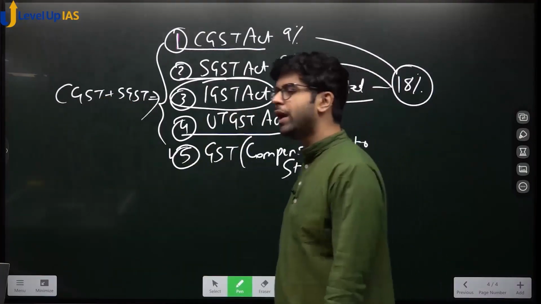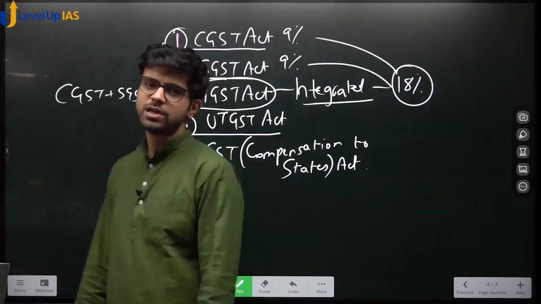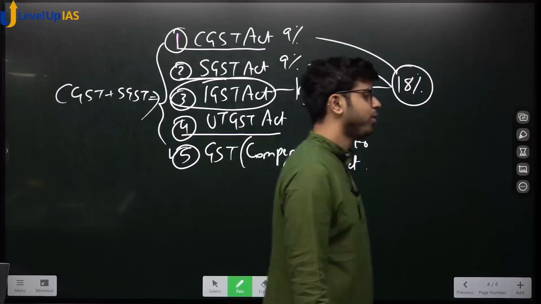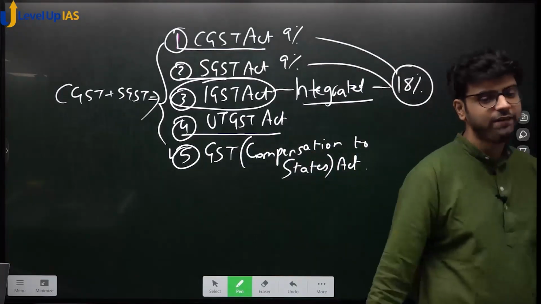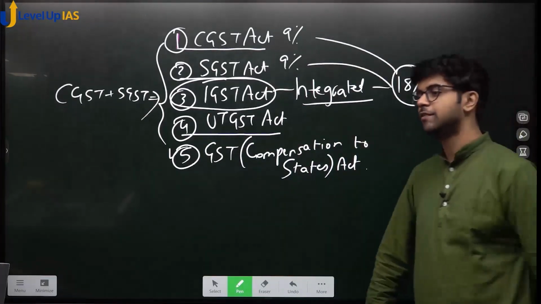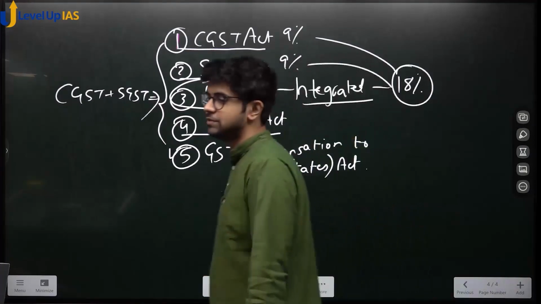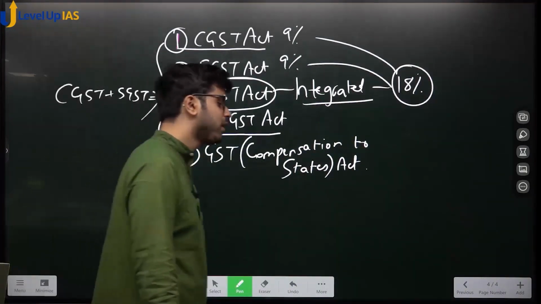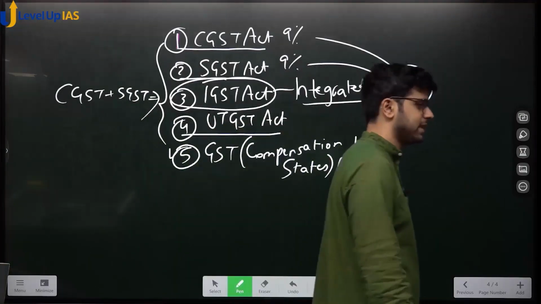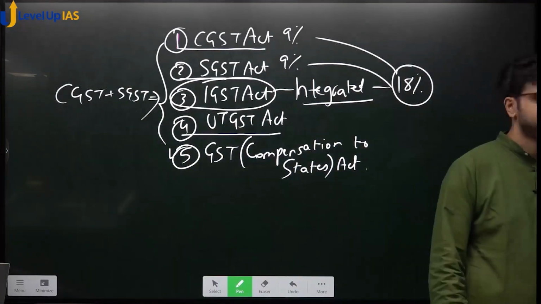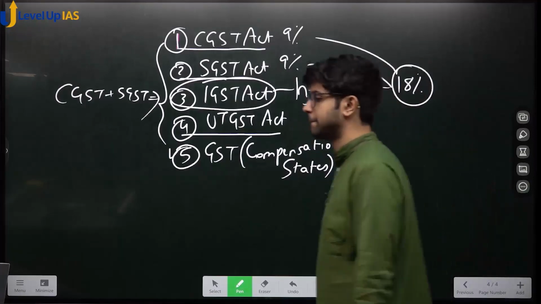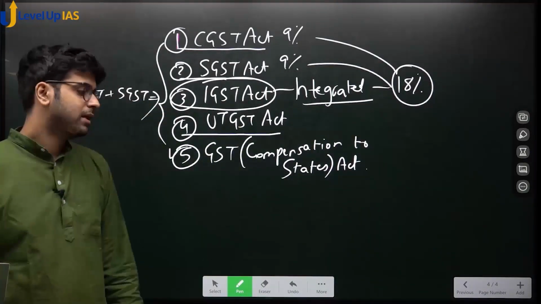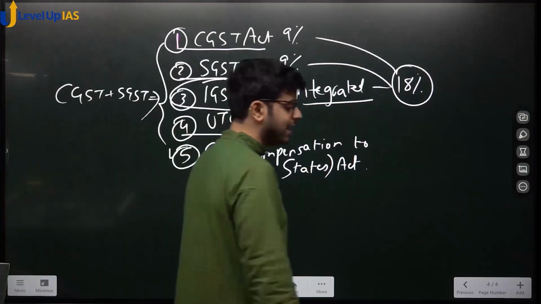Okay? I'm not getting into the detail of how the calculations are made, how credit is given, how input tax credit is given. I'm not going to tell all that because that is not required. I wasted a lot of time reading about it during my first attempt. Also because of my background, I went too deep into it, but that is not required for the UPSC examination. Do you understand this?